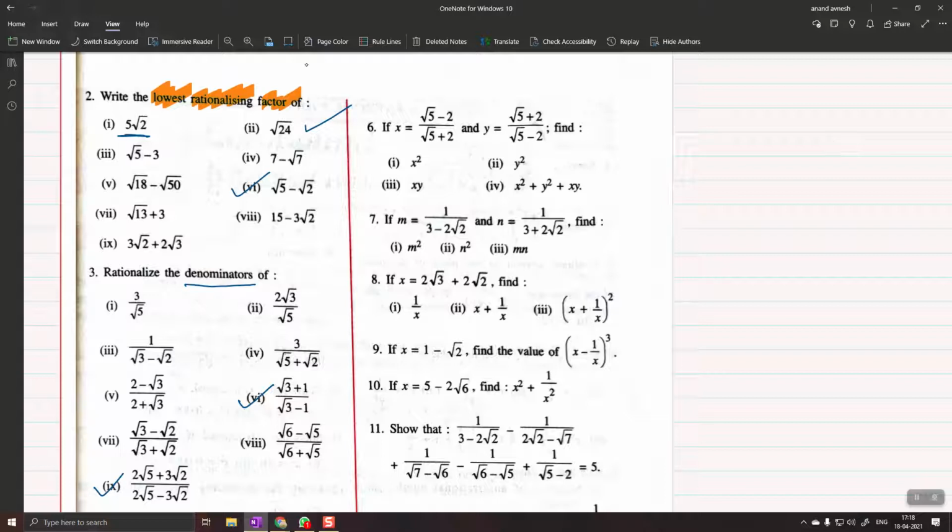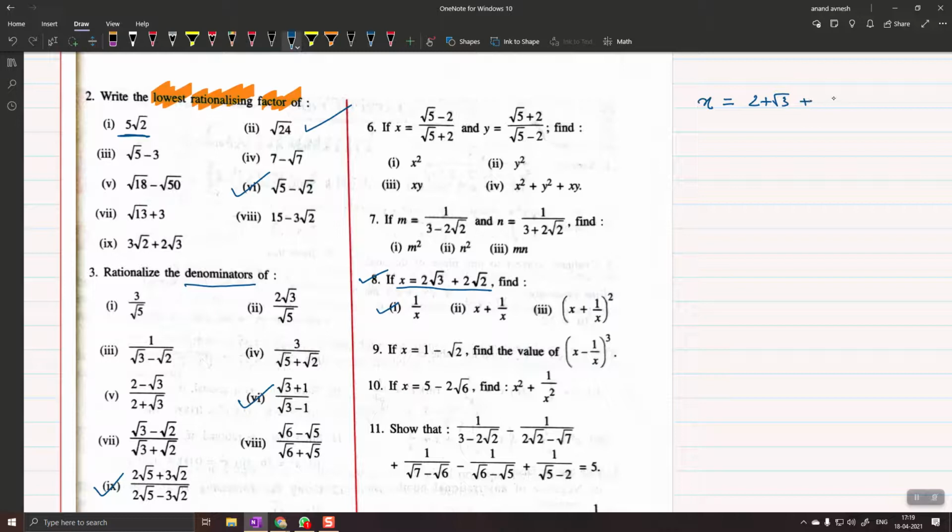Krish, do you see question number 8 over here? Yes, sir. They have given you the value of x. Can you tell me how will you find 1 by x? Just tell me orally. First I will write it as 1 by 2 root 3 plus 2 root 2, and then I'll find the LCM. One second, 1 by x will be 1 by 2 root 3 plus 2 root 2. Just a moment, sir, I have made a mistake here.